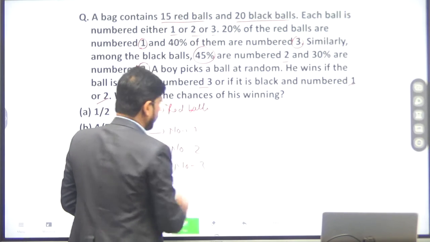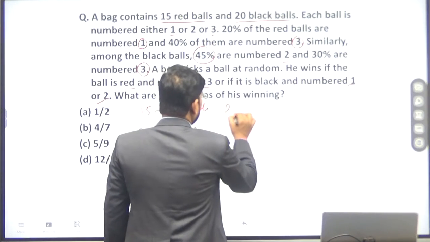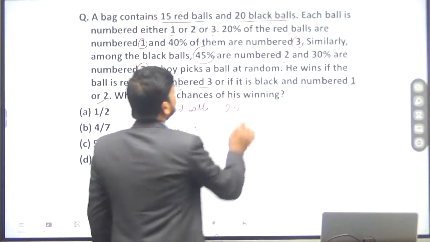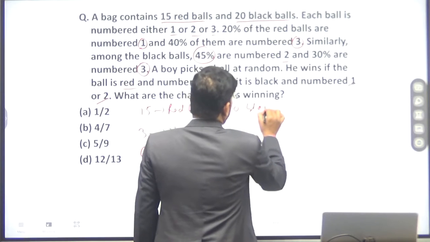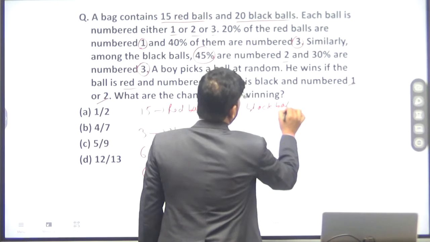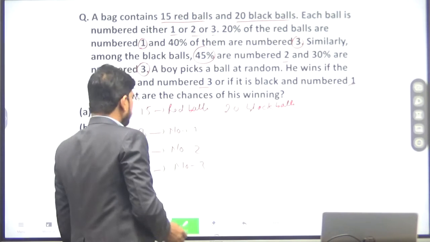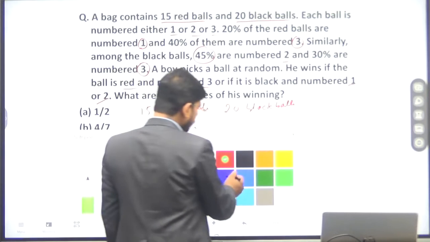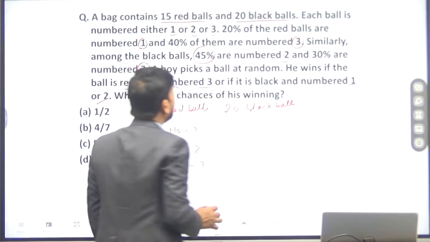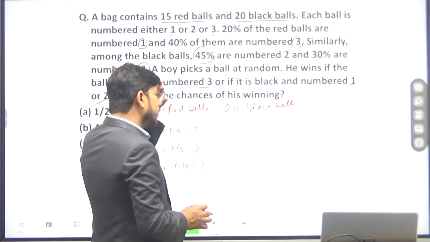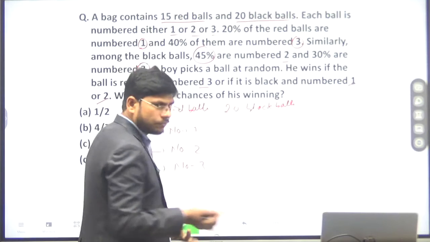Now there are 20 black balls. How many balls are there numbered 1, 2 or 3?